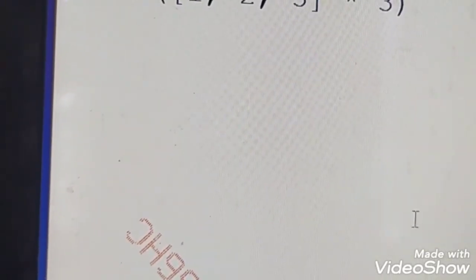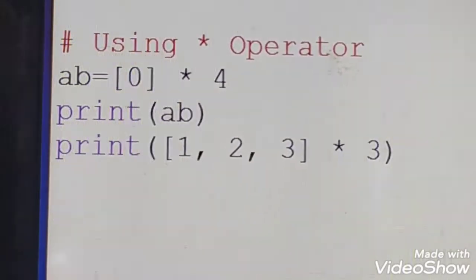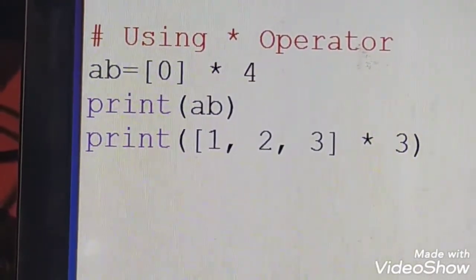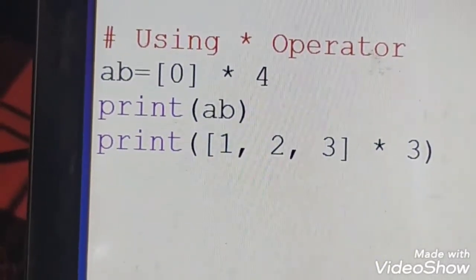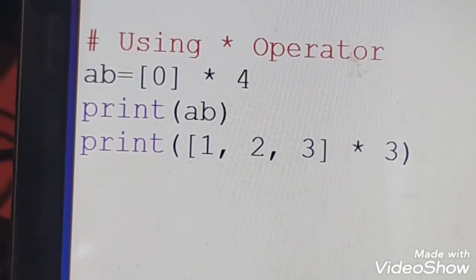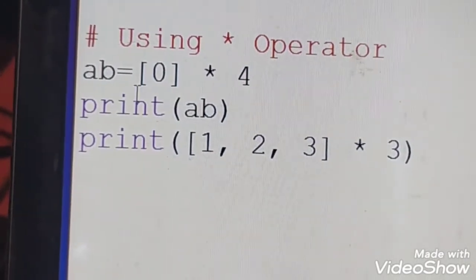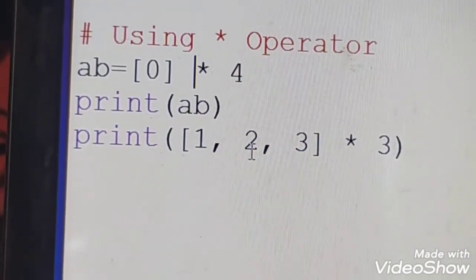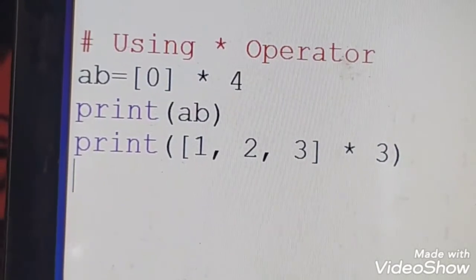I will get back to the program once. See, a equal to 1 2 3, b equal to 4 5 6, c is equal to a plus b. I am combining this particular list with this list. So the plus operator helps you combine these two lists into a single list, and using the star operator, ab is equal to 0 star 4, and print ab. We will be getting these particular values.